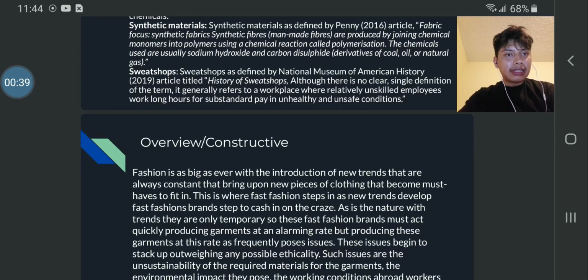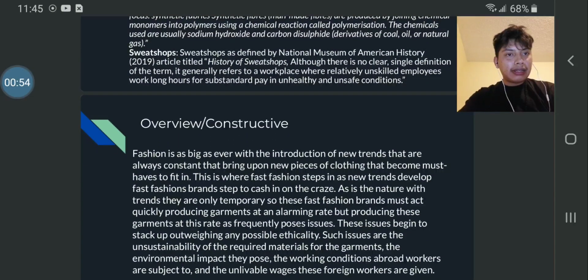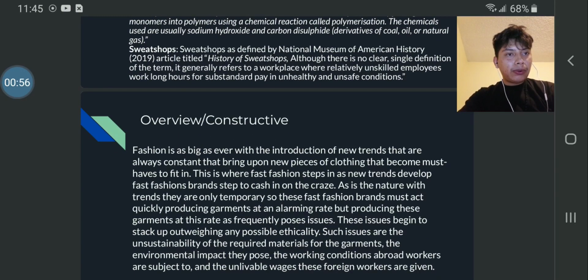Synthetic materials, as defined by Penny's 2016 article "Fabric Focus." Synthetic fabrics, man-made fibers, are produced by joining chemical monomers into polymers using a chemical reaction called polymerization. The chemicals used are generally sodium hydroxide and carbon dioxide, derivatives of coal, oil, and natural gas.